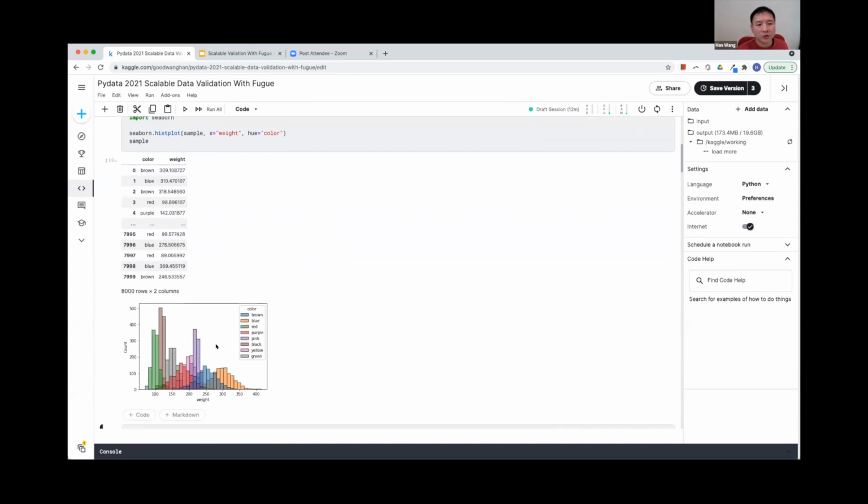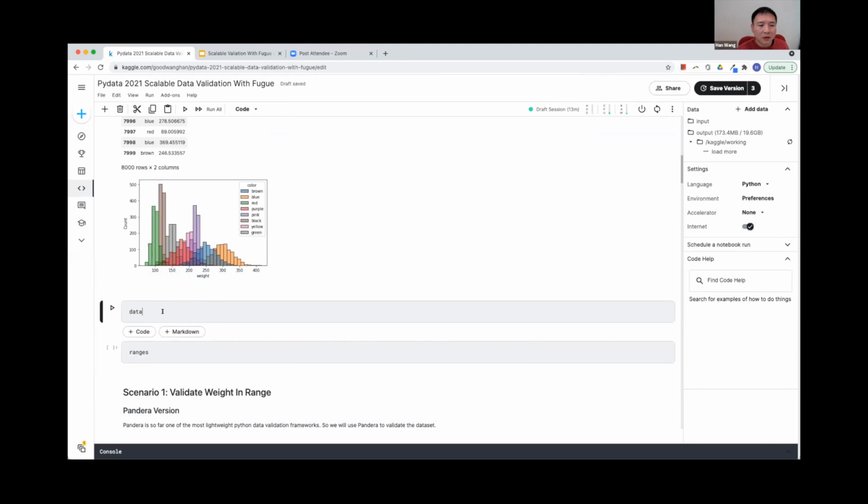If we draw the histogram of the weight distribution by different colors, you will see that each color has its own distribution. It seems they are normal distributions, but we're not sure. So we will find out through the demo.